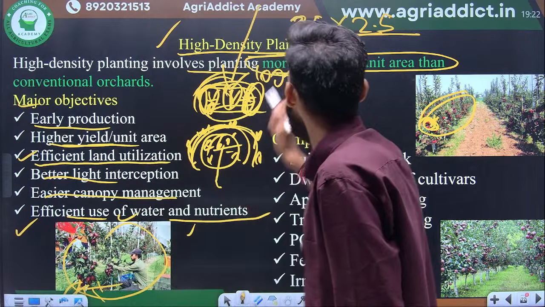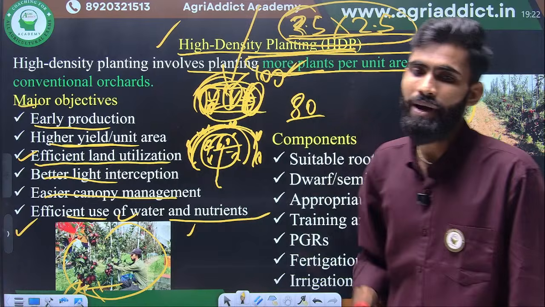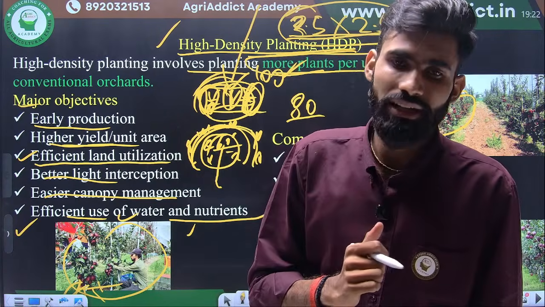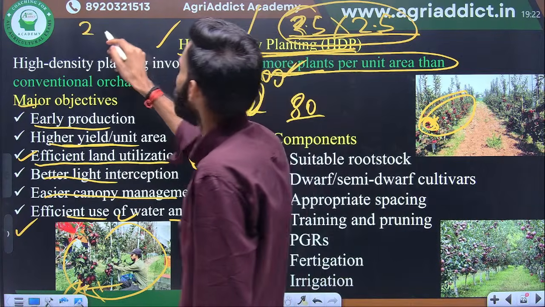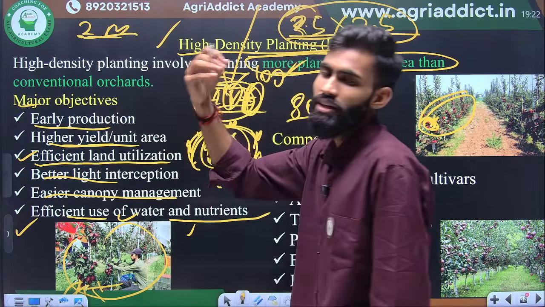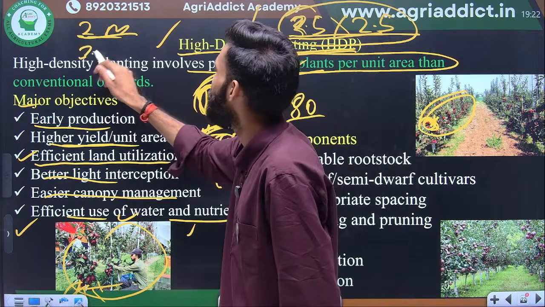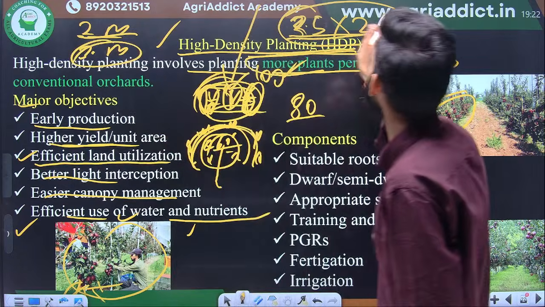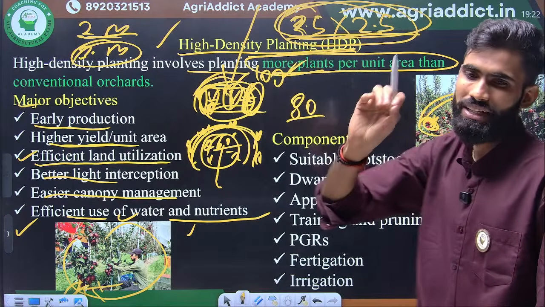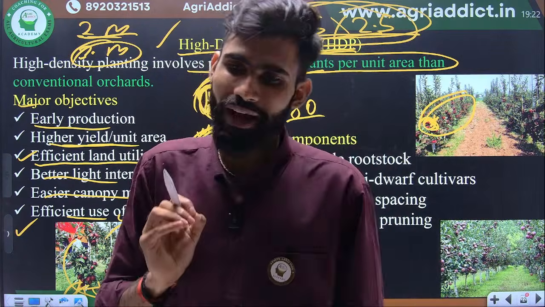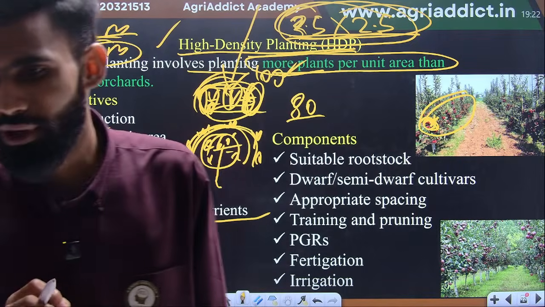The main standard variety, Amrapali, suppose this will attain a height of 2 meter in North India. When you grow this Amrapali in South India, it attains approximately 3 meter. That's why some distance variation will be seen. Okay, but the standard recommended spacing is 2.5 into 2.5 meter only. Okay.